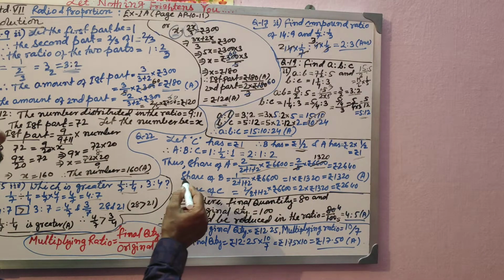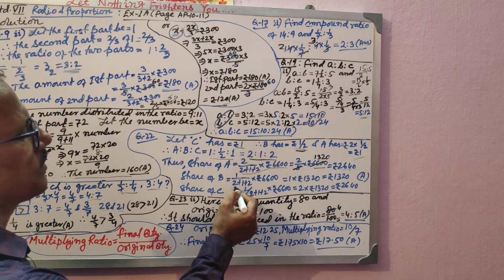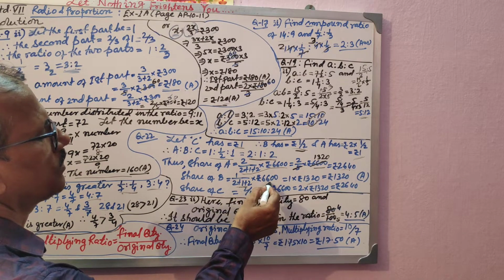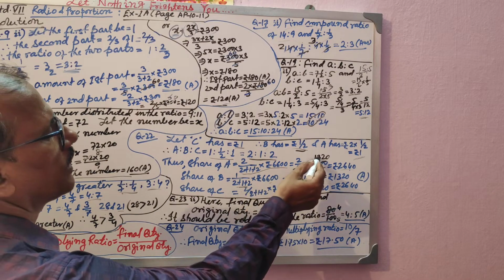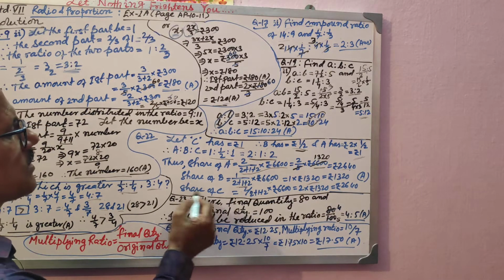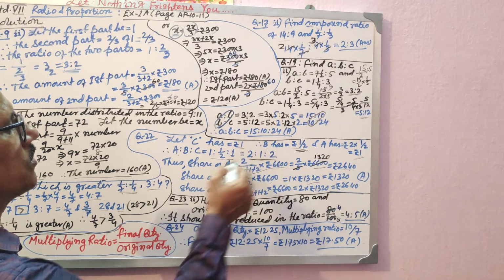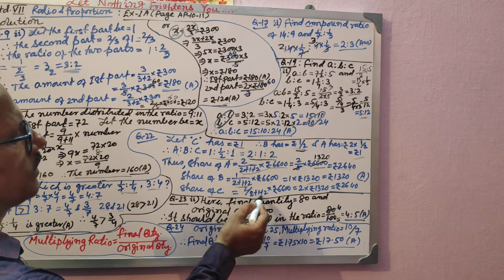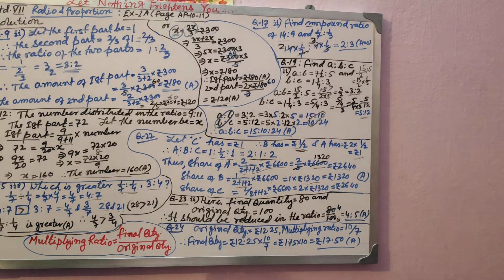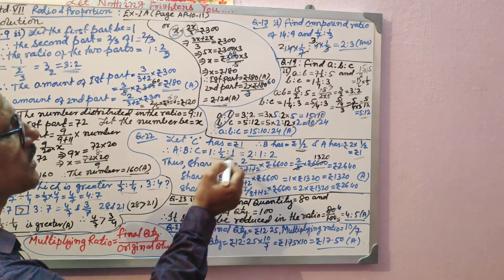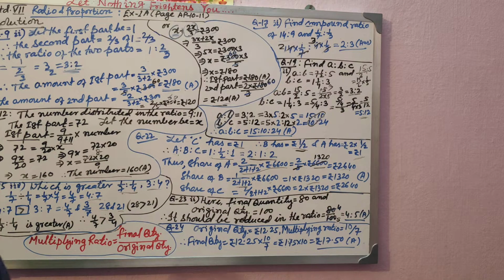Let us see B's share. B's share will be 1 divided by the sum of the ratio, into the total quantity. So 1 into this; you are dividing by 5, so 1320 will definitely come. And C's share will be like A's share, because they have the same ratio. So C's share with its own term, 2 divided by the sum of the ratio into 6600. Otherwise you can very well do x plus x by 2 plus x is equal to 6600. Find out the value of x and accordingly you will find out each share. I hope you can do either procedure.